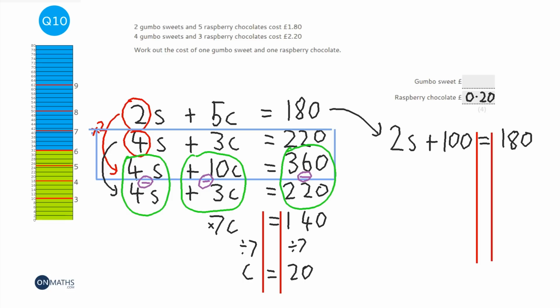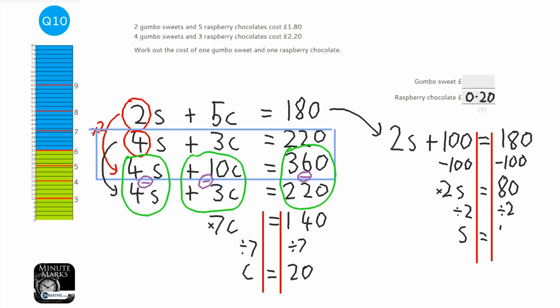Okay, so first of all we're going to get rid of that 100, so we're going to take away 100 both sides. So 2s equals 80, and then that's a times 2 there, so we've got to divide by 2 both sides. So s equals 80 divided by 2, which is 40. And once it's in pounds, that's going to be 0.40 pounds. Now you can check this by putting both of these numbers into the second equation and check that it works. So 4 times s, which would be 4 times 40p, £1.60, plus 3 times c, which is going to be 60p. Add the two together and you get £2.20.